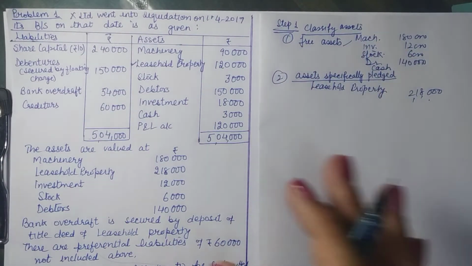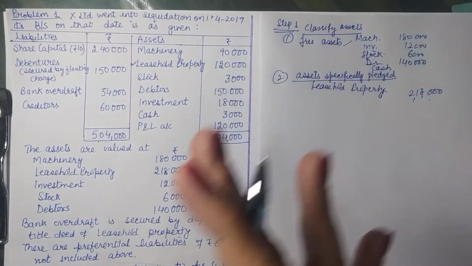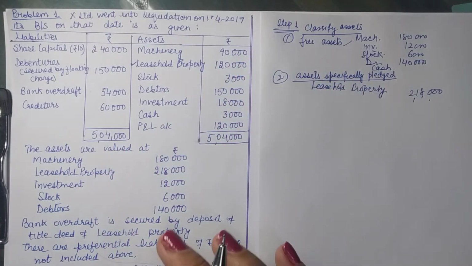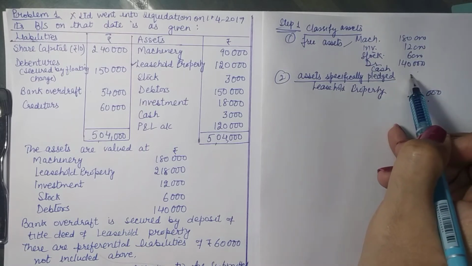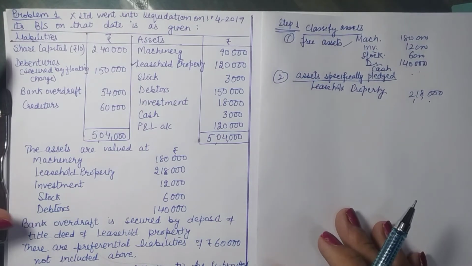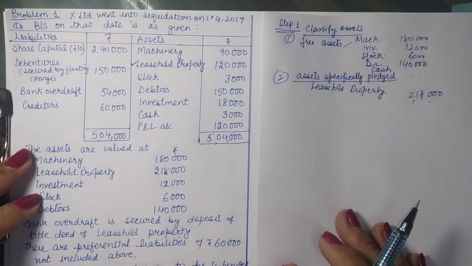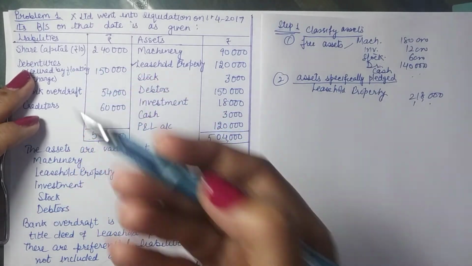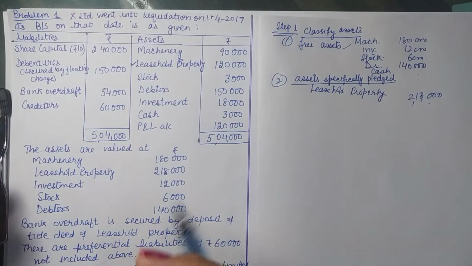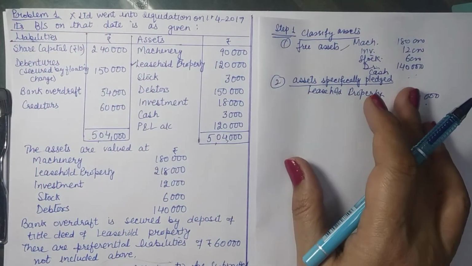Maybe that you had some machine which you had completely written off from the books, but now as a junk, it gave you say 5,000 rupees. So you fetched 5,000 rupees. So it is again an asset being realized. So amount will come here. Likewise, from the liability side, we know that in the capital, if some amount is in arrear, then the company calls up these shareholders to recover the amount. So any calls in arrear will also qualify under the assets because they are going to give you cash. Now sometimes we are given that out of these arrears, say only 1000 is recoverable. So whatever recoverable amount is there we will write.